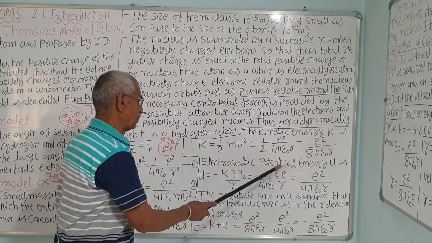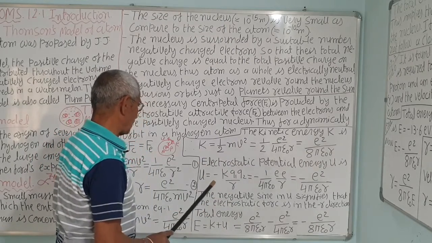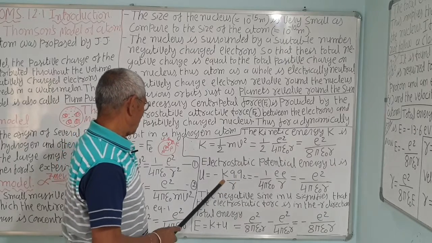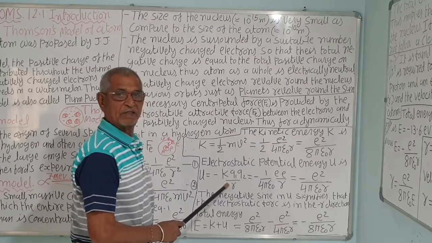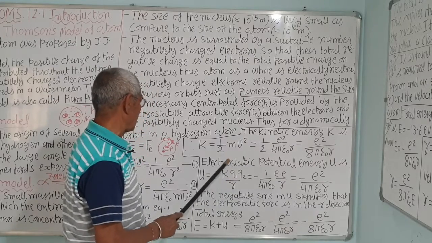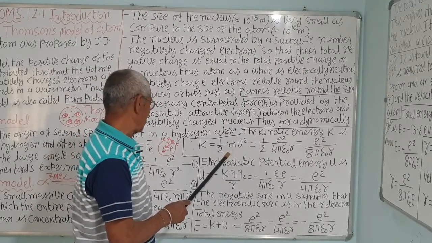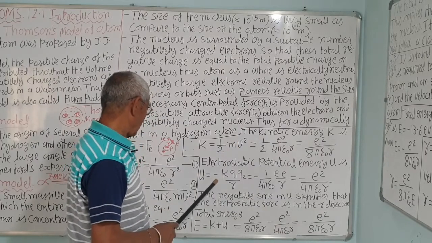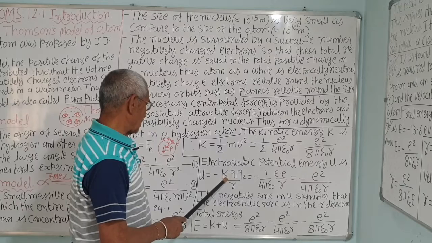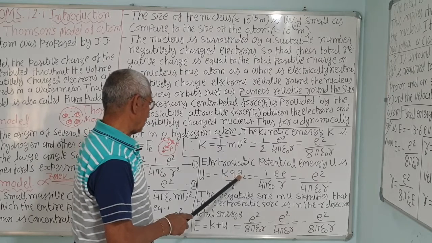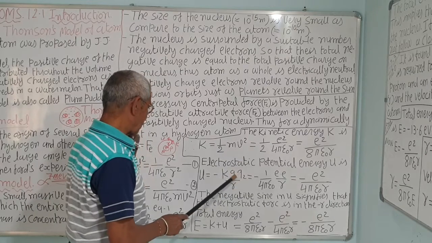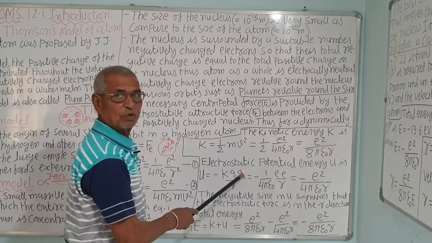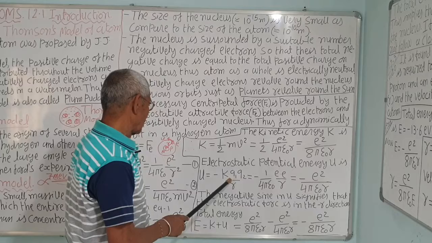The electrostatic potential energy U is equal to minus k q1 q2 upon r, correct. Electron charge is minus, and it is always minus. Electrostatic kinetic energy can never be minus, because the square of the velocity will always be positive. But here the electron charge is negative, q1 is negative and q2 is positive, but both are equal. You can write q1 and q2 as q, that is e, or minus e into